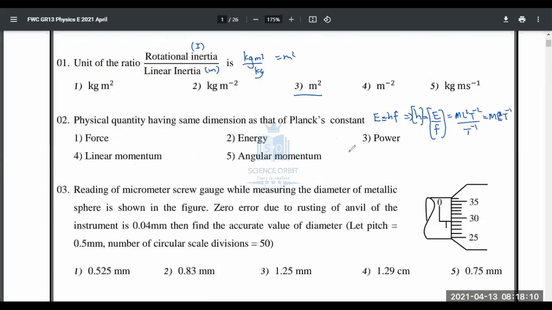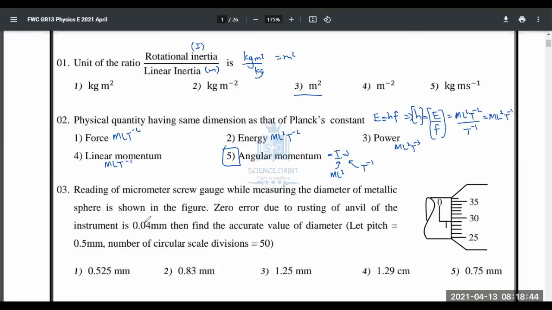So it can't be force, because force is MLT minus 2. It can't be energy; energy is ML squared T minus 2. It can't be power; it's ML squared T minus 3. It can't be linear momentum, because it is MLT minus 1. These things should be running in your blood by now. Therefore, the only possible answer is angular momentum, because angular momentum is equal to I omega, where I, the moment of inertia, has the dimensions of ML squared, and omega, the angular velocity, has the dimension of T minus 1. Hence, the answer is fifth.